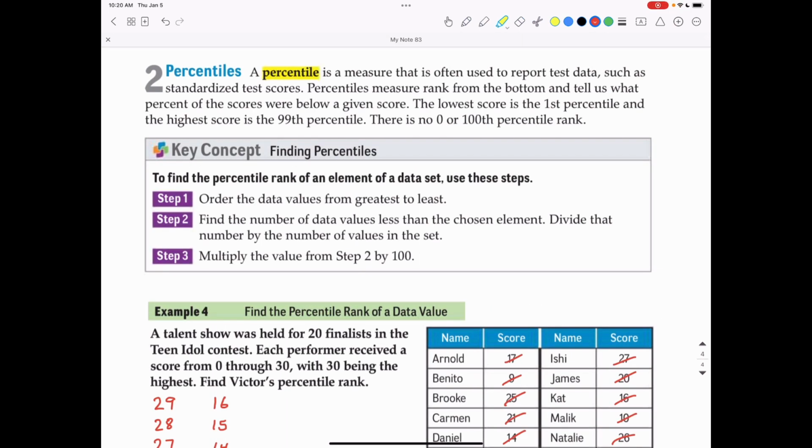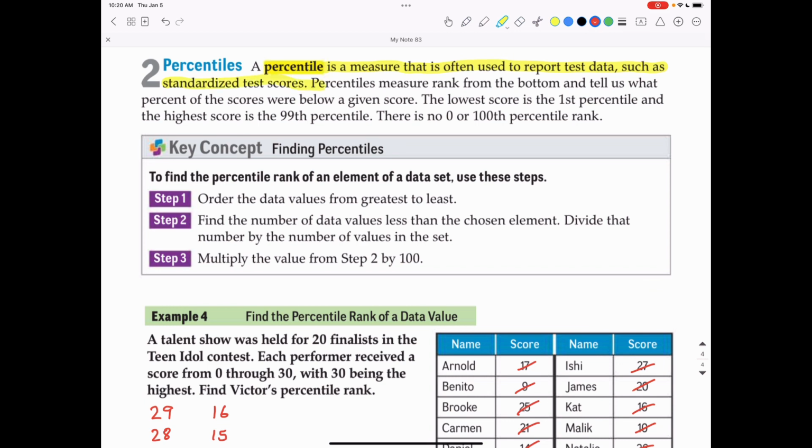Second part of this lesson is about percentiles, and that's something you've probably heard of before when you take your standardized tests and your score is often given to you as a percentile. What that means is it's a measure that often is used to report test data such as standardized test scores, and percentiles measure rank from the bottom and tell us what percent of the scores were below a given score. So if you score in the 60th percentile, that means you scored higher than 60% of all the people that took the test, including yourself.